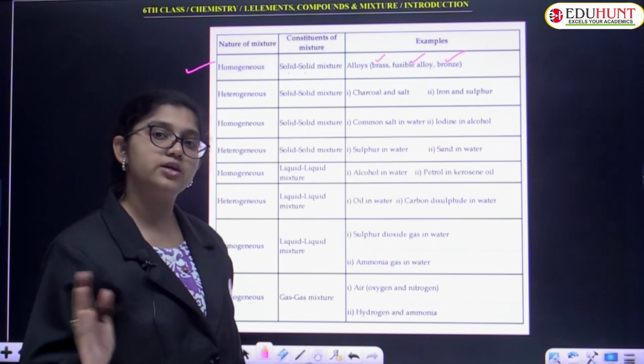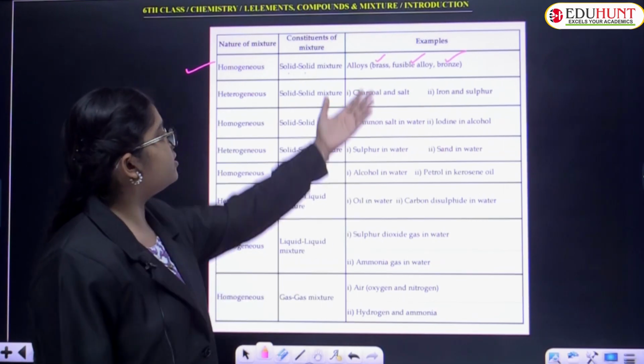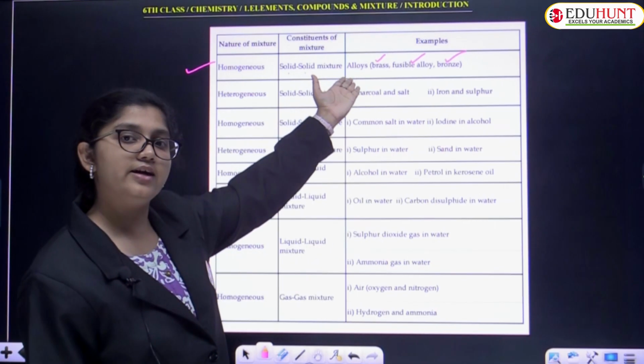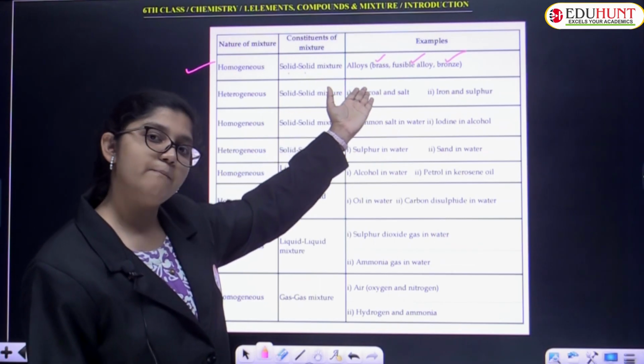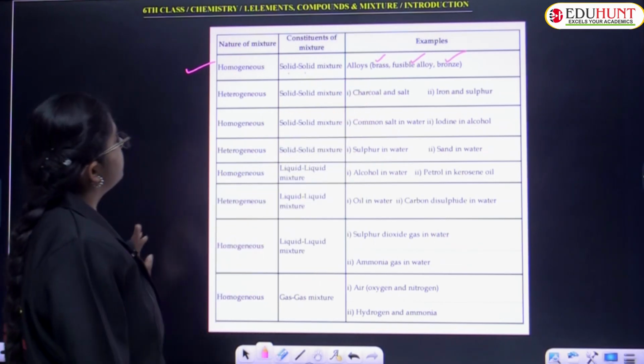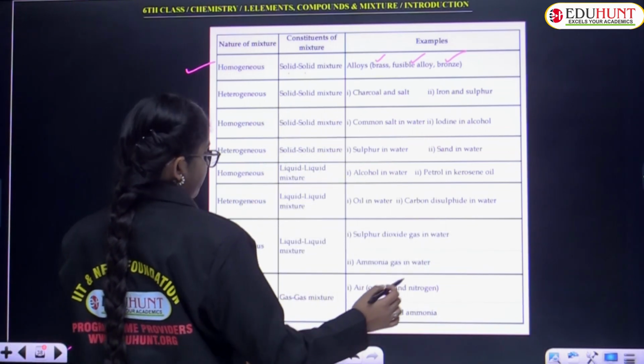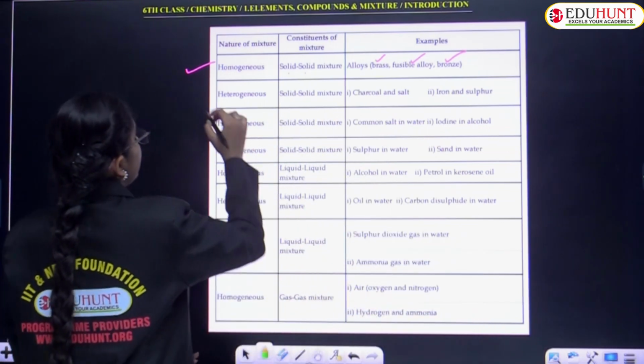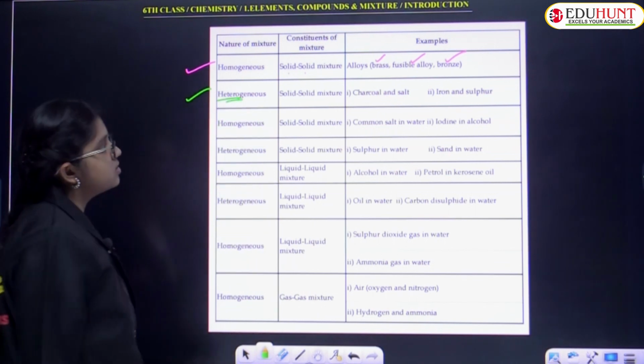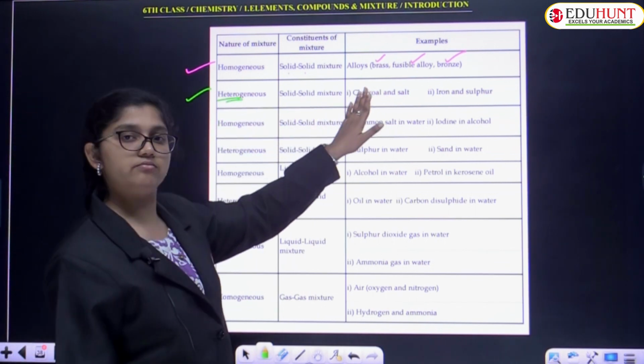You know, copper and zinc, copper and tin, all these are mixtures. If you mix them, you'll get those particular alloys. Very good. Next comes solid only, but in the case of heterogeneous, solid and solid separated. Charcoal and water.